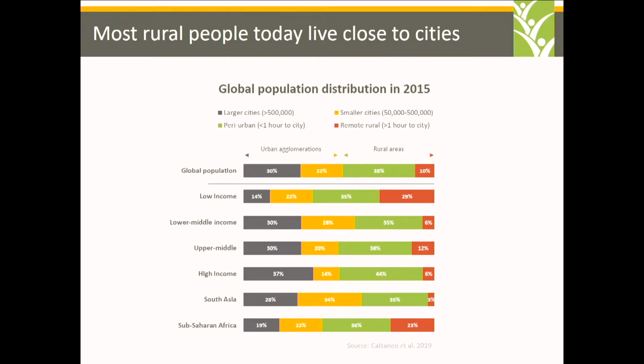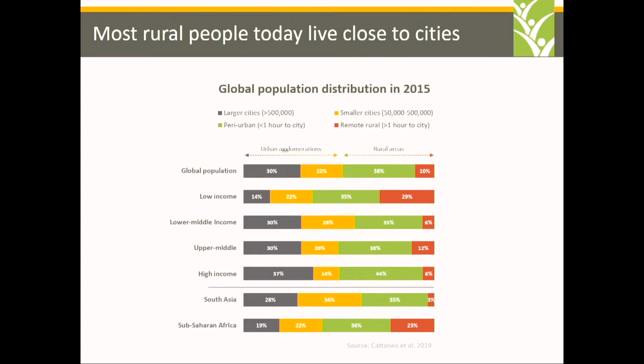And so as we start to look at urban food systems, we need to remember that some of the people who are working in the urban food system or working in urban areas, who are buying their foods in urban areas, may actually still be living in those peri-urban areas around the cities. So it's very clear that we need to take a spatially differentiated approach and a complete approach that separates out the cities from the towns, but also the peri-urban areas from the more remote rural areas.